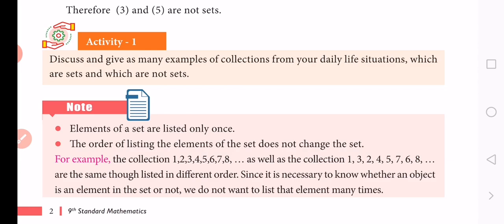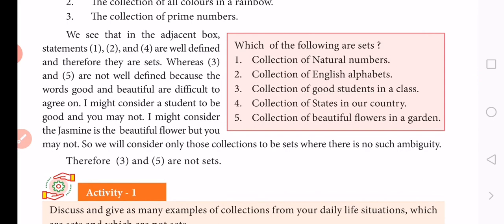So in a collection, if an object is well defined, then it is a set. If it is not clear whether an object belongs to the group, then it is not a set.